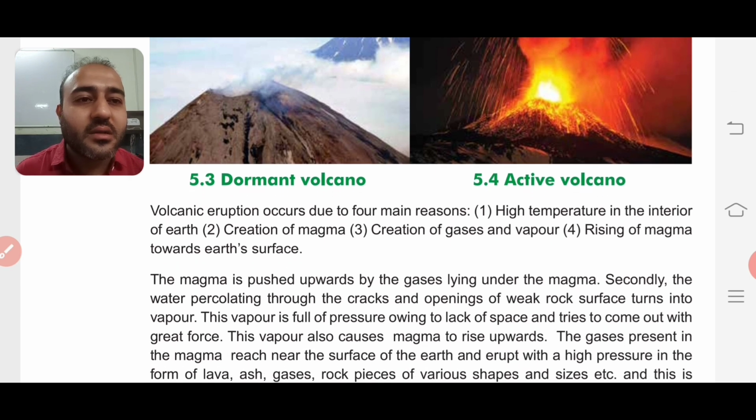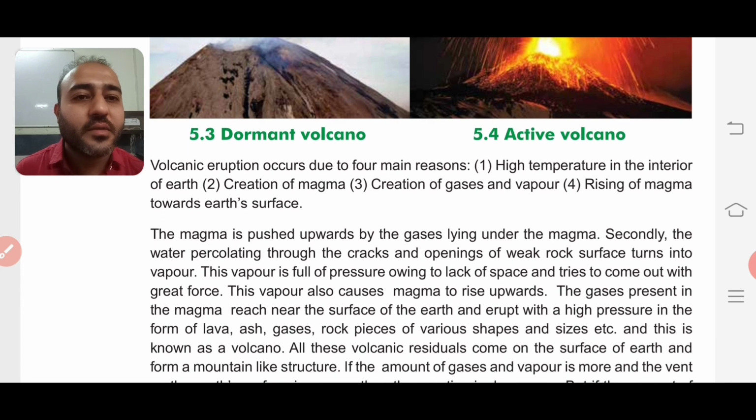Volcanic eruption occurs due to four main reasons. So first one is high temperature in the interior of the Earth. We have already discussed that beneath the surface of the Earth there is lava or the volcano, due to which a high temperature is created over there. Creation of the magma. Due to this very high temperature, more and more magma is created. Then creation of gases and vapor. As there is very high temperature, due to that gases and vapor are created.